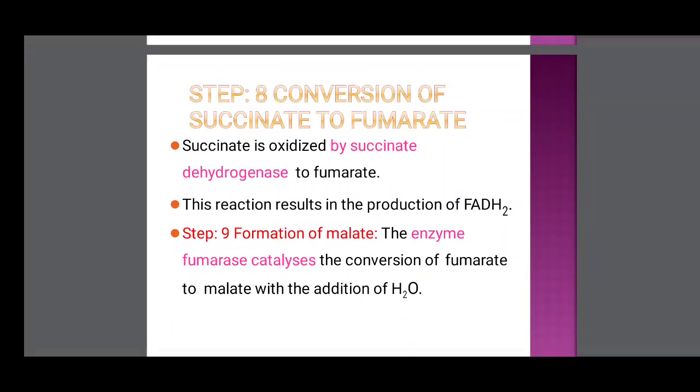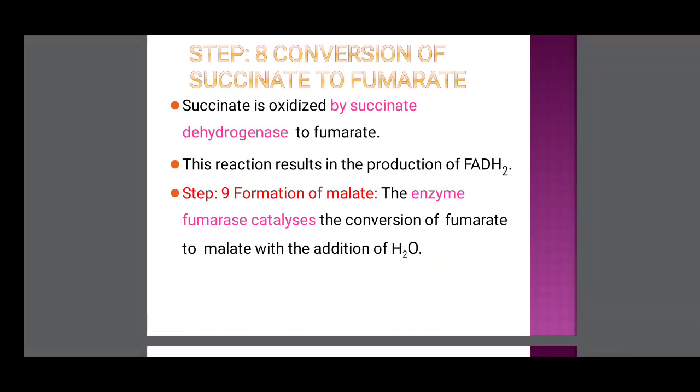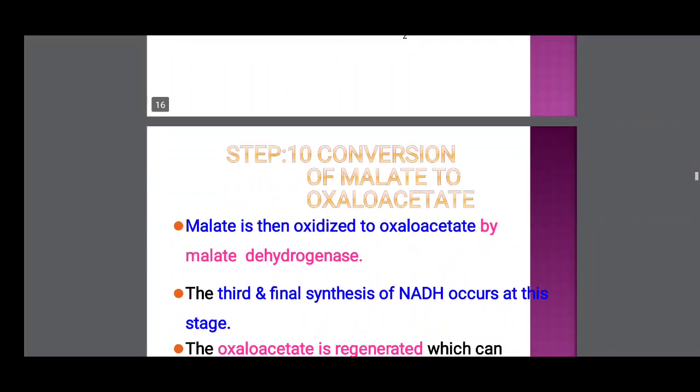Step 8. Succinate, or succinic acid, is oxidized by the succinate dehydrogenase enzyme to fumarate. In this eighth reaction, one FADH2 is formed. The step 9, formation of malate. The fumarate is converted to malic acid with the help of the fumarase enzyme. In this reaction, one water molecule is added to fumarate and it is converted to malate.